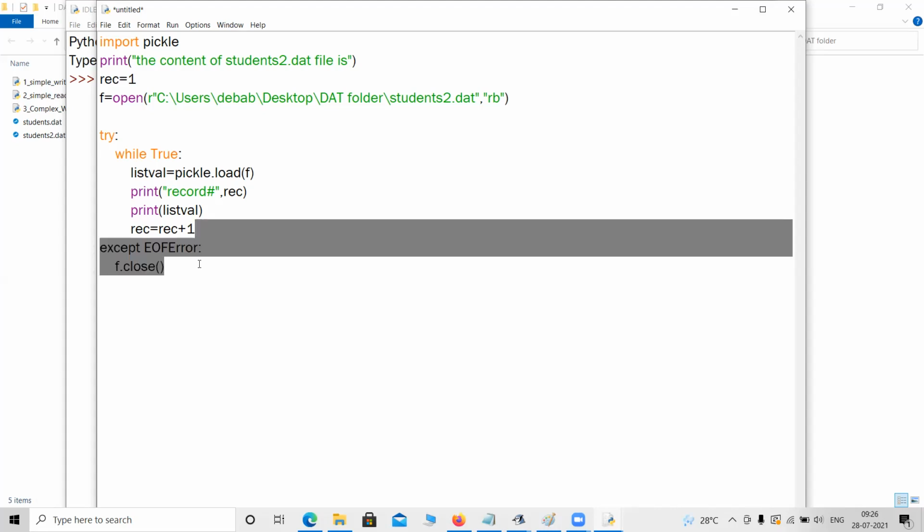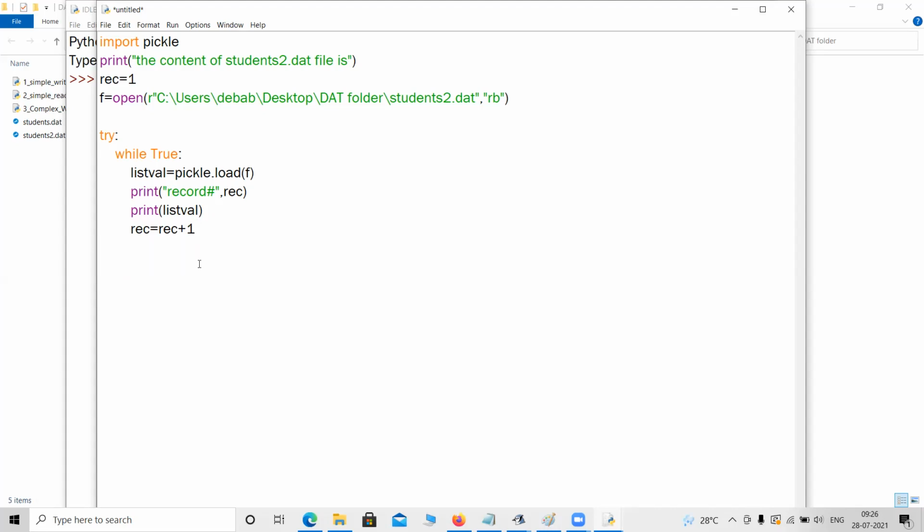Correct. Okay, let me try. But let me just ask, what should the while condition be then? How many times are you iterating the loop? So it is indefinite. The number of records in the file. That I told you first.